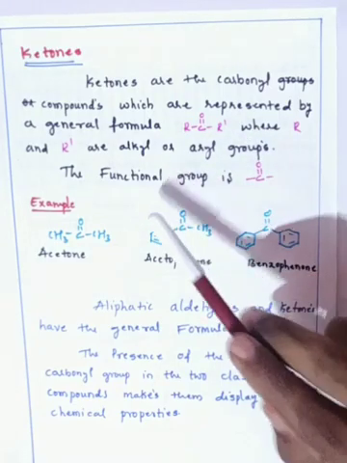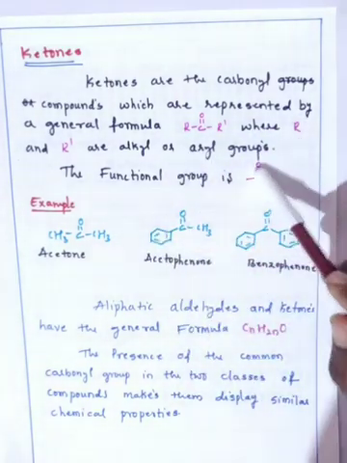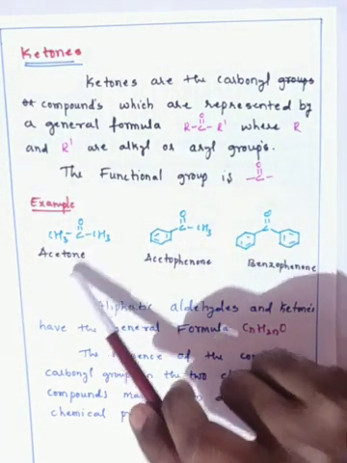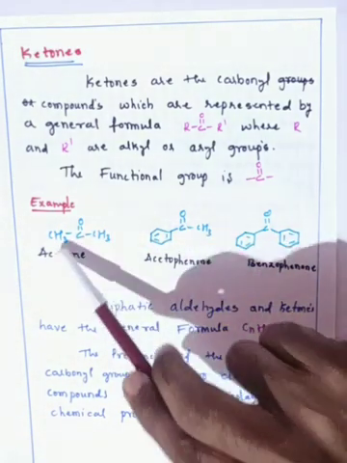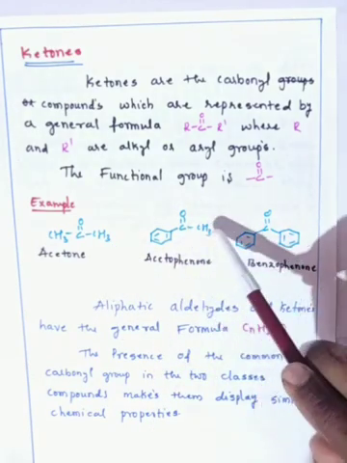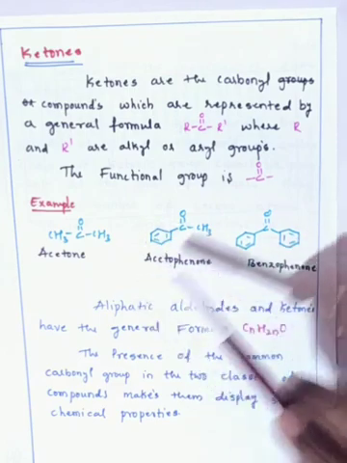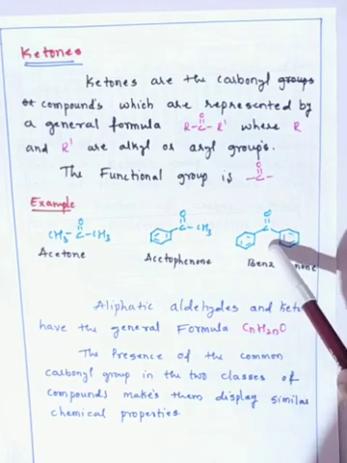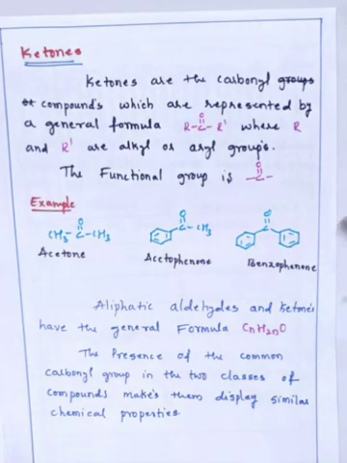The functional group is C double bond O. Examples are acetone, acetophenone, benzophenone. In acetone both R and R dash are alkyl groups. In acetophenone one is CH3 and the other is a benzene group. So acetophenone and benzophenone are aromatic ketones, and acetone is an aliphatic ketone.